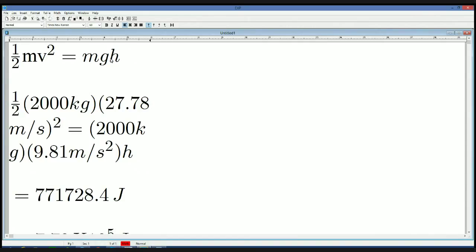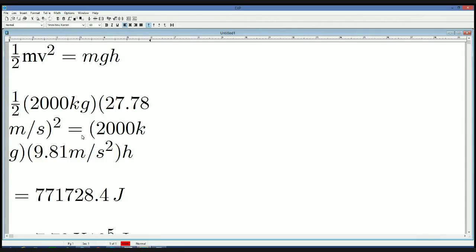Now let's hypothetically assume that your car is about 2,000 kilograms, or several thousand pounds, and you are traveling at 100 kilometers an hour, which converts to 27.78 meters per second. Again, I will later walk you through how we actually got these particular numbers, specifically the second number.